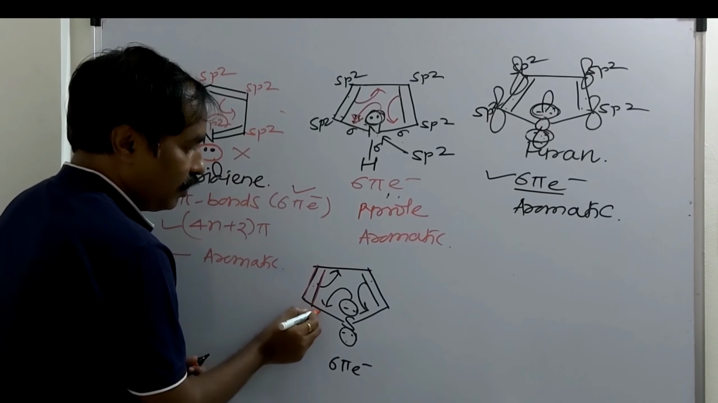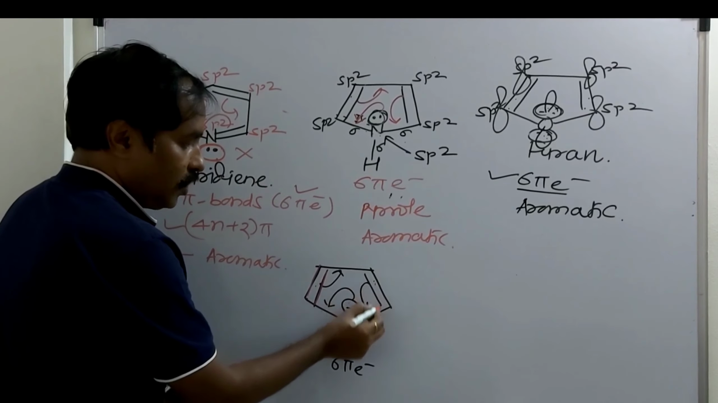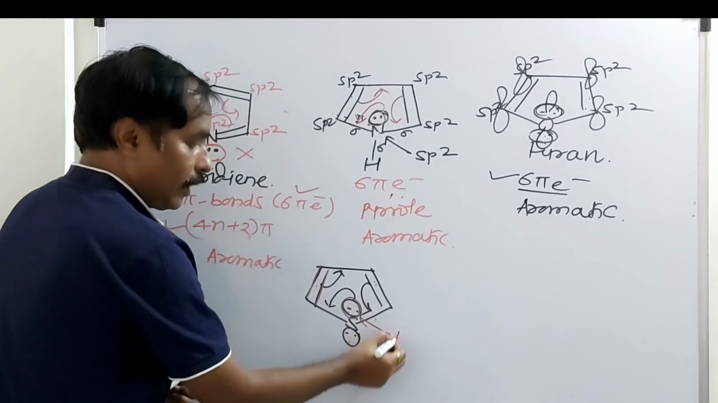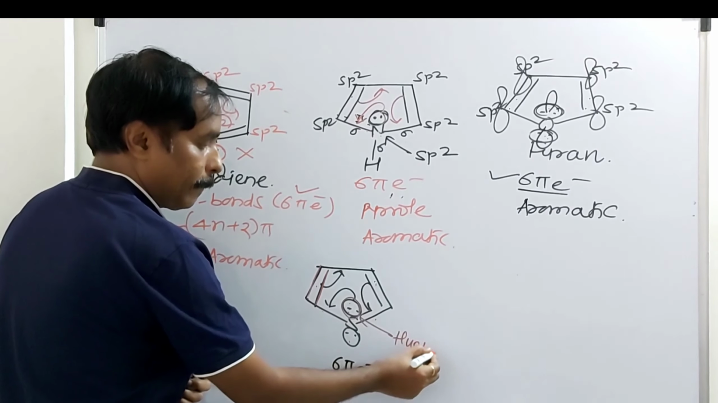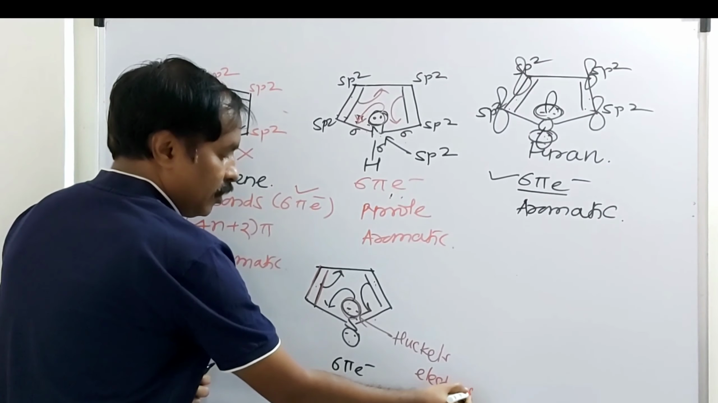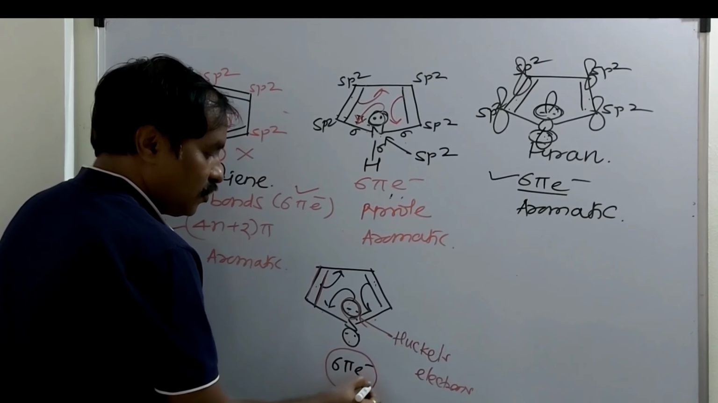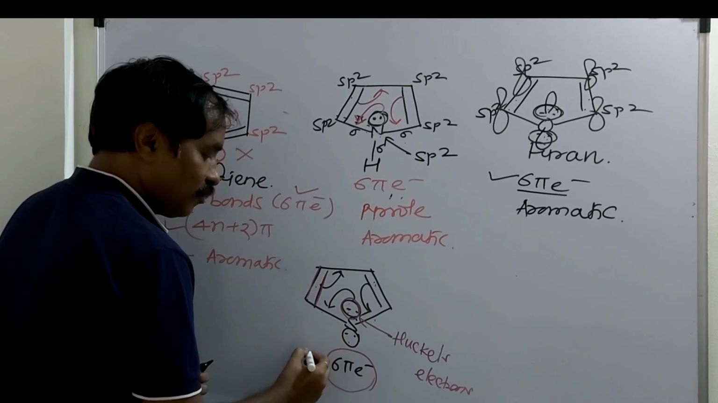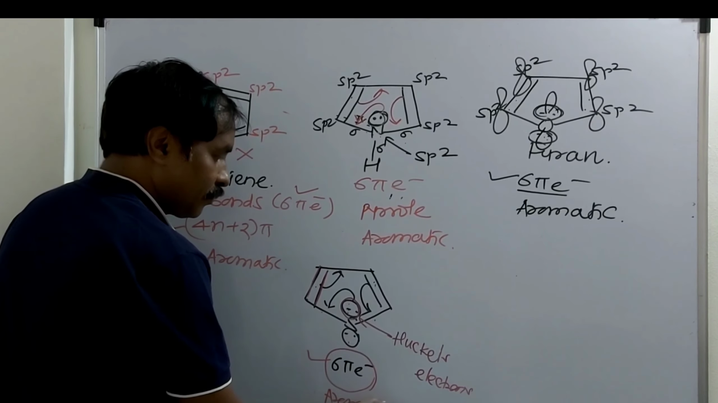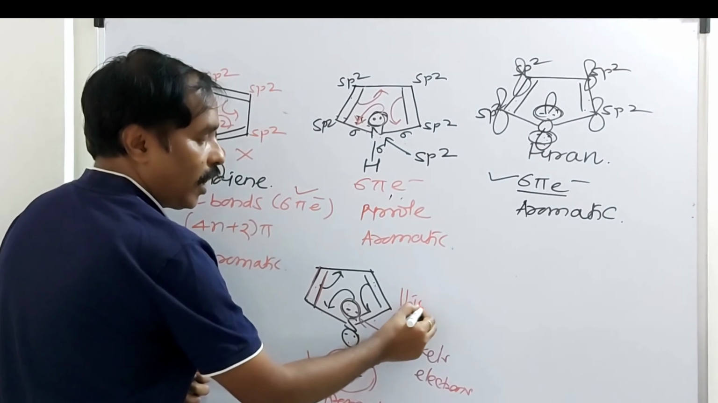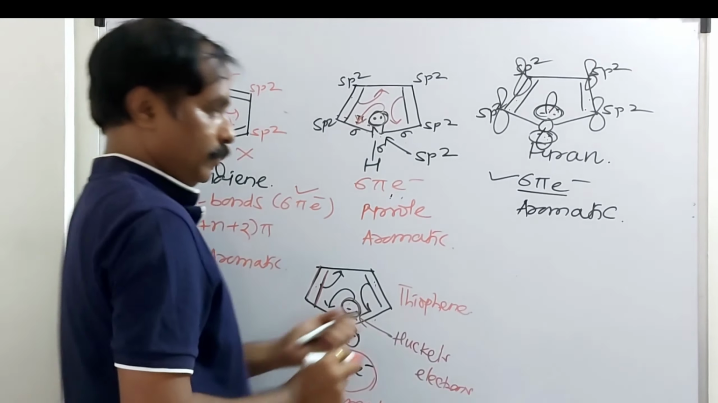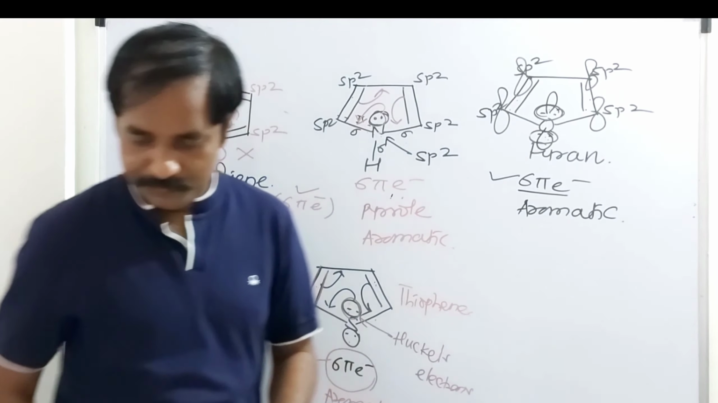Here double, single, and lone pair. Double, single, and lone pair. So these are Huckel's electrons. So the total number of Huckel's electrons is 6 pi. There is complete resonance, planarity, and this is also aromatic. The name of this compound is thiophene, isn't it? Another example,